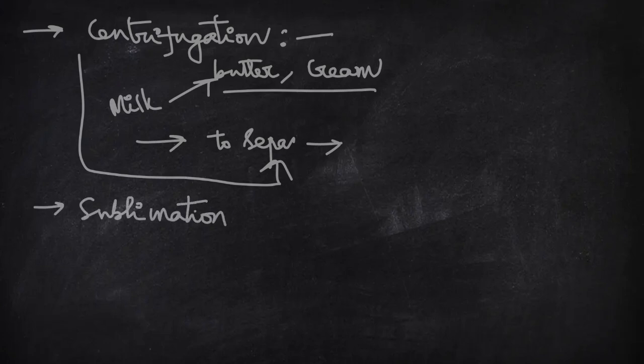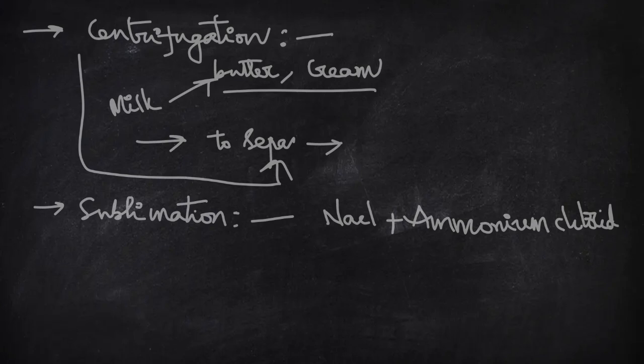This sublimation process is used when one of the materials in the mixture is a sublimable material. For example, you have been given sodium chloride and ammonium chloride, and you are asked to separate these two. Then this sublimation technique is used, and the mixture is collected in a dish. An apparatus should be kept like this, and using cotton, this is closed, and you have to heat it.